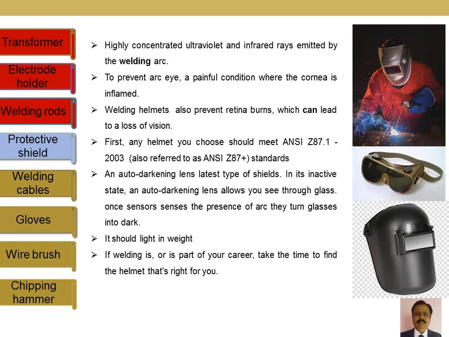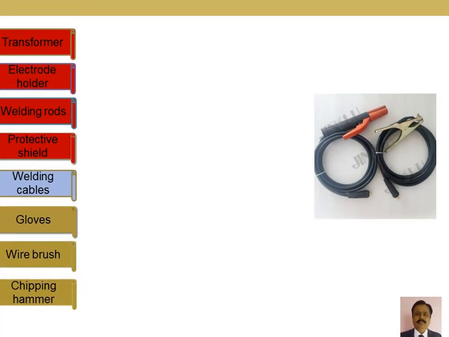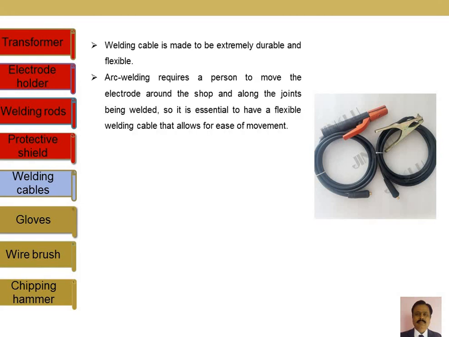Not only the helmet, he has to wear the apron and the hand gloves also. So these are all required for safety. Cables are very important for the welding process because these are the ones which are supplying the electricity to the electrode